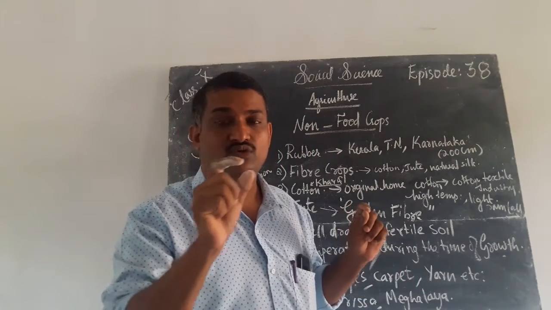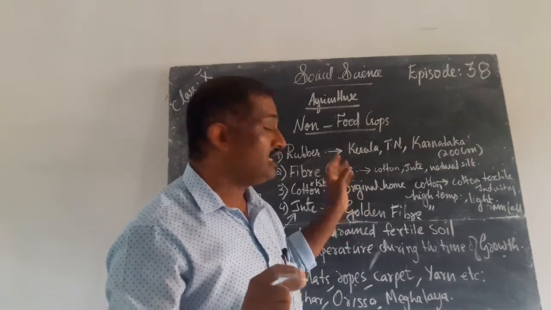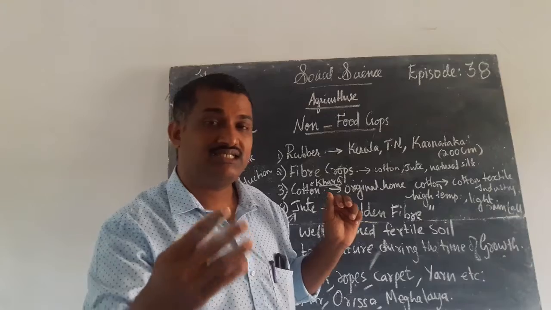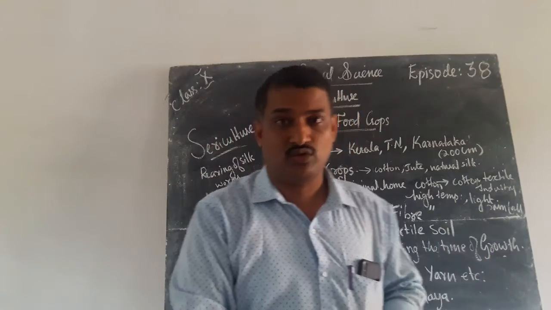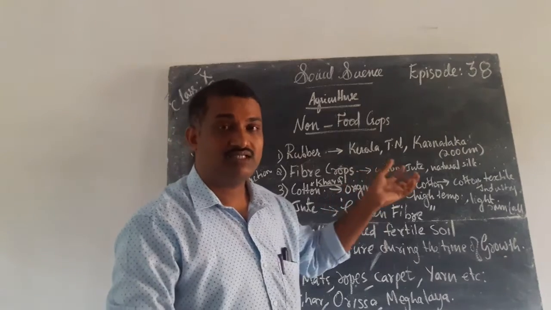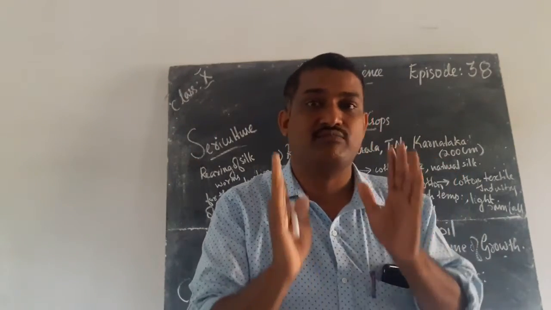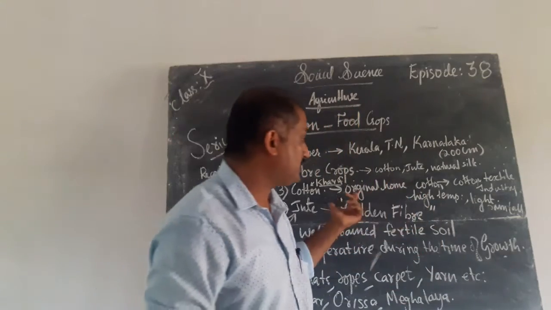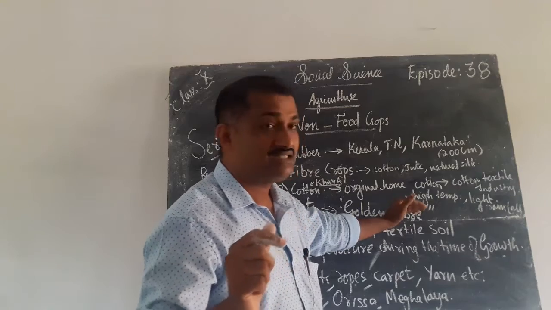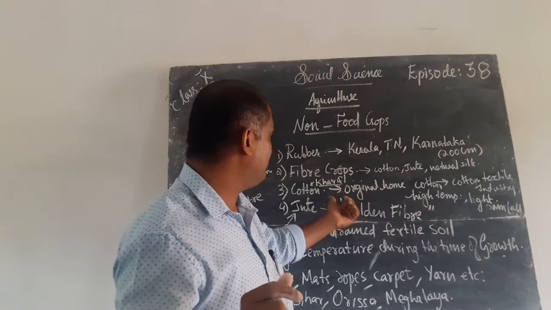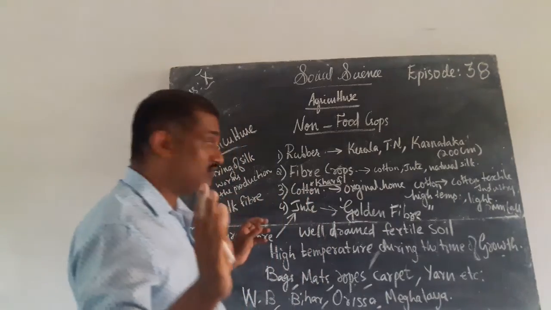The original home of this cotton is India, and it's a natural fiber, and cotton is the raw material that is changed in the factories to make cotton cloths. That is the process that happens in the industries. For cotton cultivation, high temperature and light rainfall are necessary. These are all natural fibers.